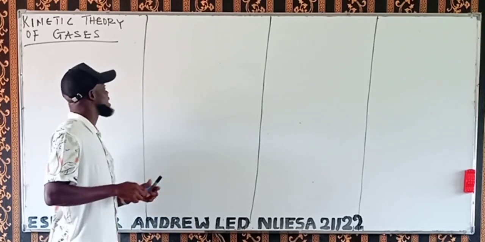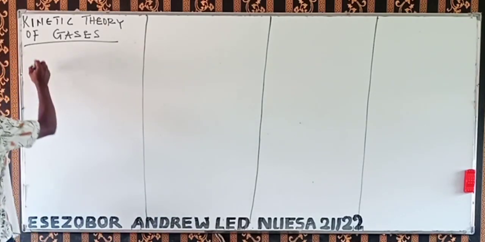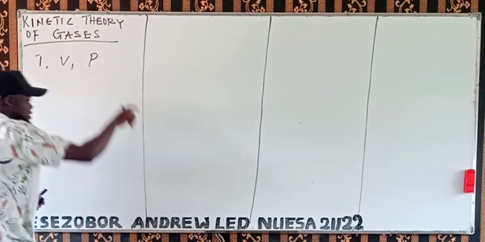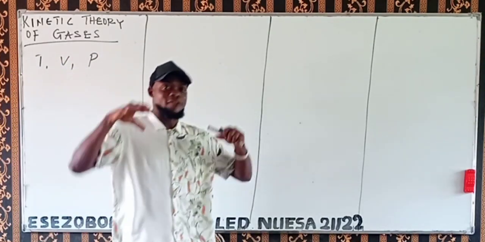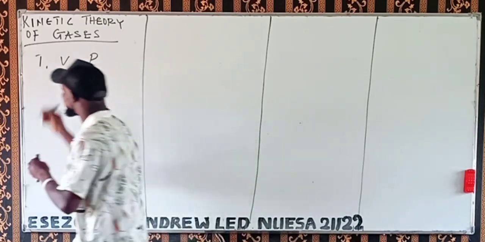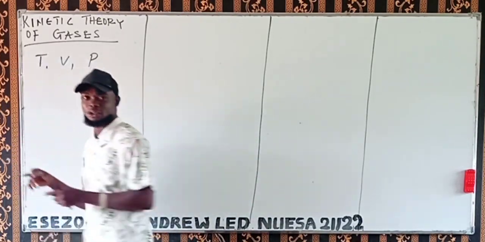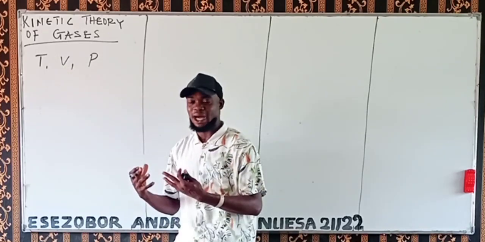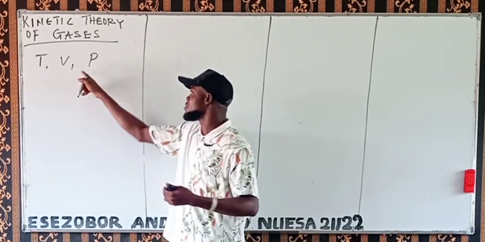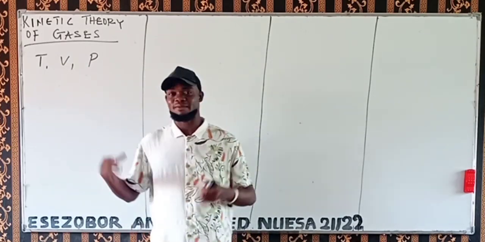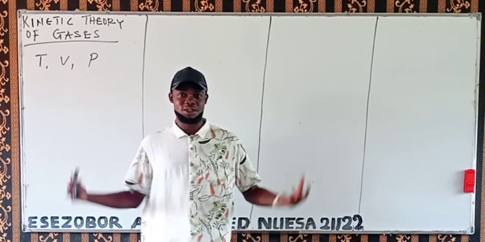Let's look at how gaseous molecules behave in terms of the temperature, volume, and pressure relationship. If you have a gas at constant temperature, how will it behave? If you have a constant volume, how will this gas behave? If you have a constant pressure, how will it behave? So let's look at the volume, temperature, pressure relationship.